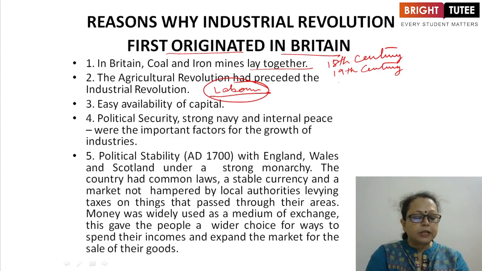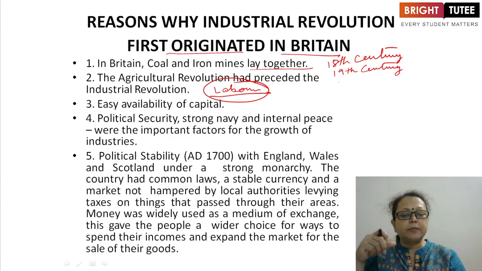We are discussing what the reason was why this revolution started and industries were set up in Britain first. First, coal and iron mines lay together. Then the agricultural revolution, which had preceded the industrial revolution, had made a large number of agricultural laborers available for employment in the factories. Because of that, surplus labor was there in the villages and towns.